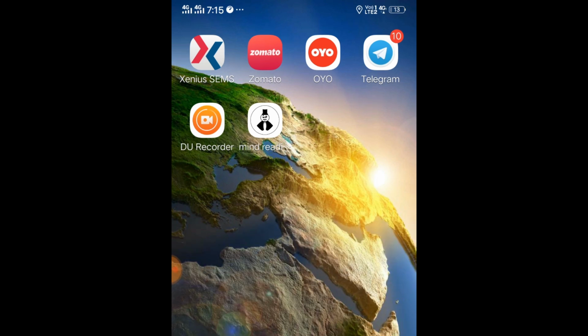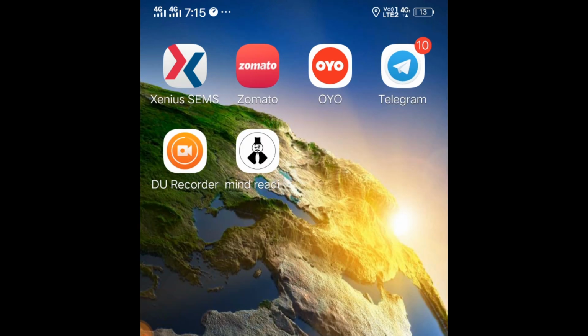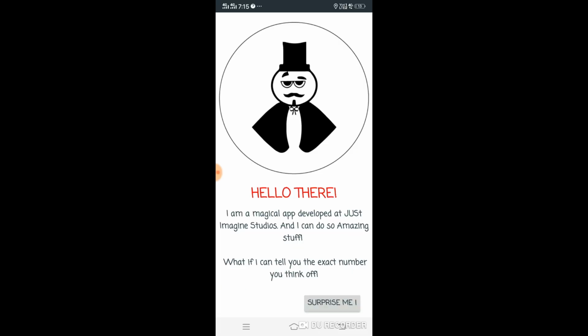First of all, I'll show you this one. You see this one, this is the mind reading application. I'll let you know how you can download it. So I'm going to open this one right now for you. When you open this one, this is the interface which you will be getting. I just need to click on "Surprise me" here.